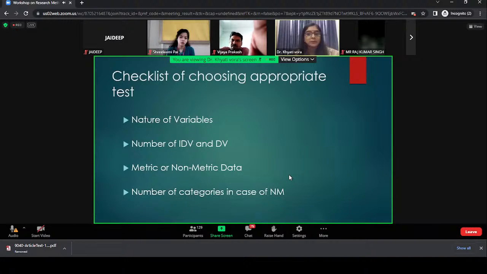How to choose an appropriate test? So there are some checklists that you can remember. Check the nature of variables. So see how many variables you have, how the concept sits, IDV, DV, mediating, moderating, which kind of data is this? You have asked them yes, no. You have asked them scale. You have asked them reflective scale. Then it is metric or non-metric put into a category. If it is a single sentence and scale, interval is used, but it is not the scale data. It will not come under metric.